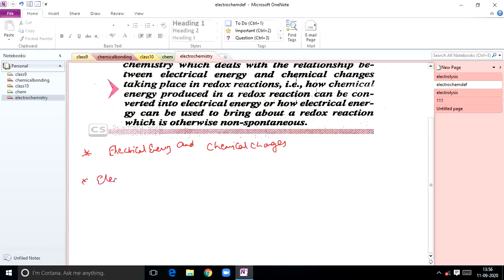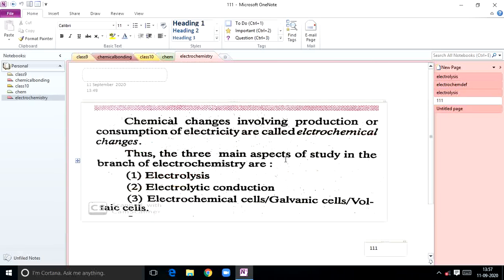So what are electrochemical changes? That is the key point. Changes involving production of electricity, we call them as electrochemical changes. See, actually there are three main aspects. If you want to study this electrochemistry, that can be studied in three aspects. Chemical changes involving production or consumption of electricity are called electrochemical changes, and the three main aspects of study in